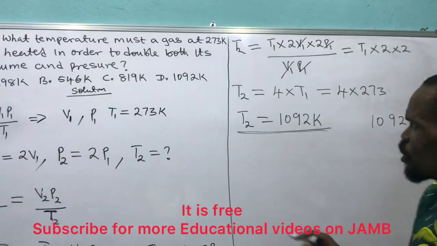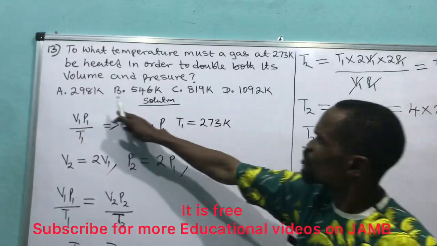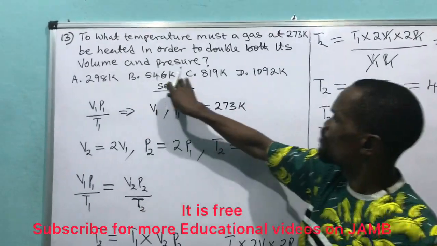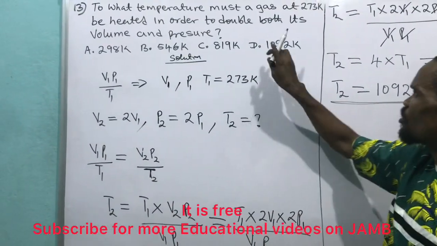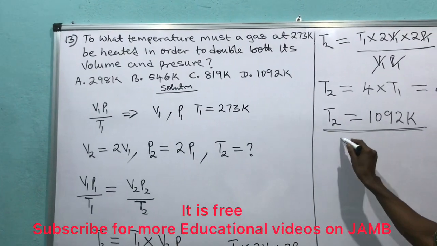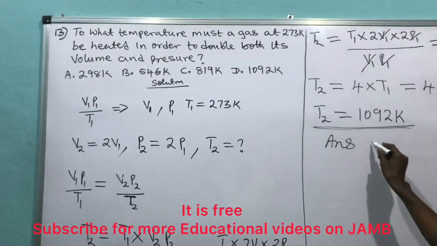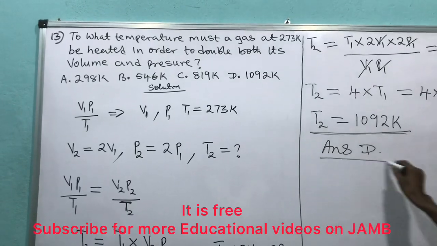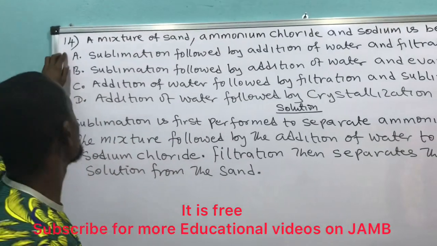Now I go to my options. I look at option A, it's not it. Option B is not it. Option C is not it. And option D is my answer. So my answer is option D. And that's question number 14.